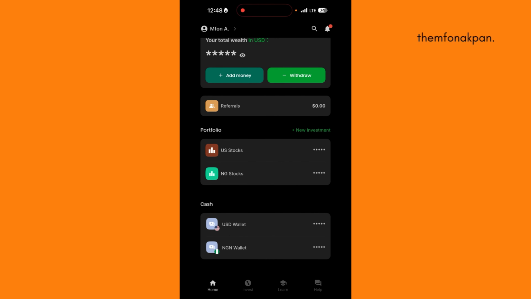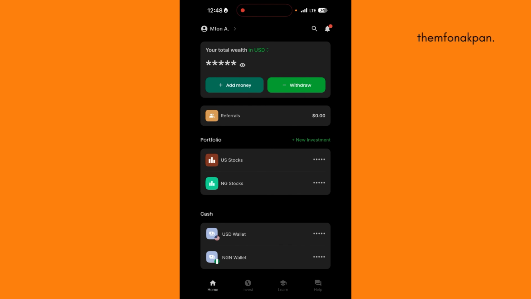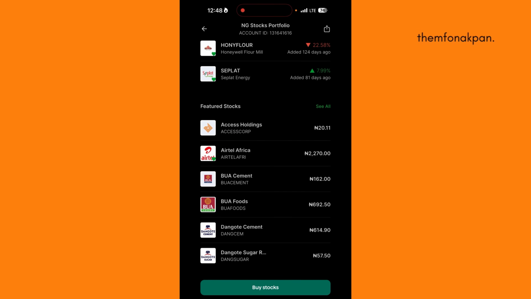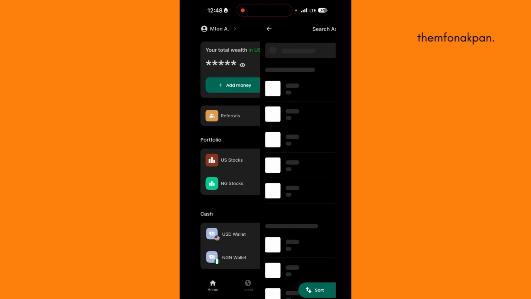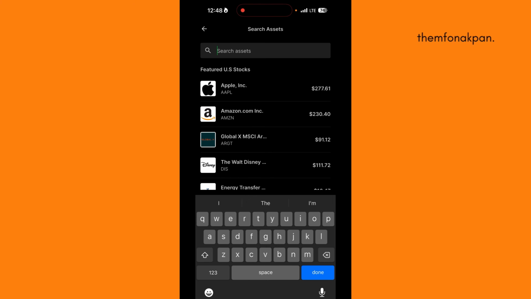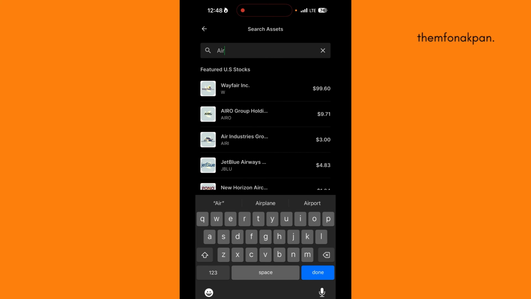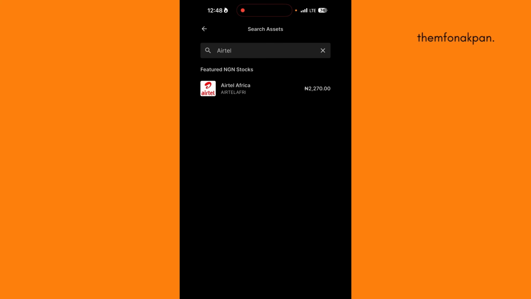So to invest in the Nigerian stock market, obviously you need to fund your wallet as well, right? Once you do that, you want to come here where it says Nigerian stocks. It's also going to show you featured stocks that you can invest in here. Or let's say you have a particular stock in mind, the same process. I would have loved to use MTN, but I've invested in MTN, so it's not going to show in my search assets. But I'm going to use Airtel because I've not invested in Airtel. I'm not saying you should. I'm just using it as an example.